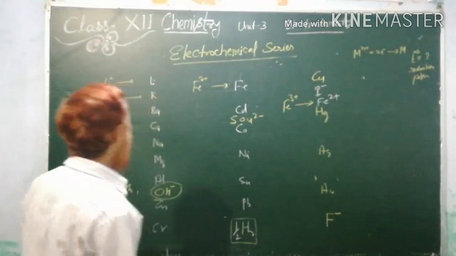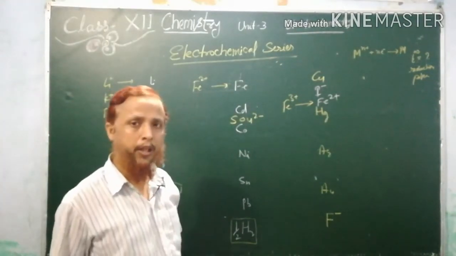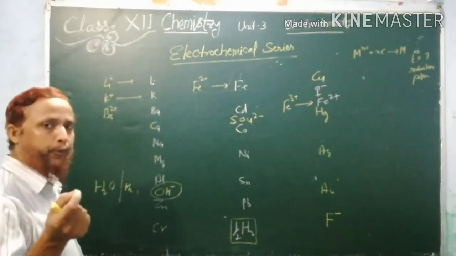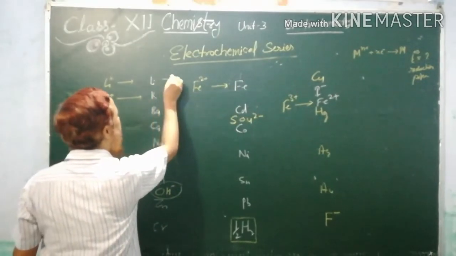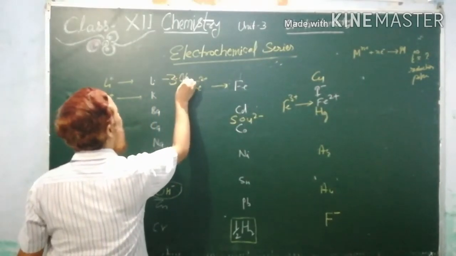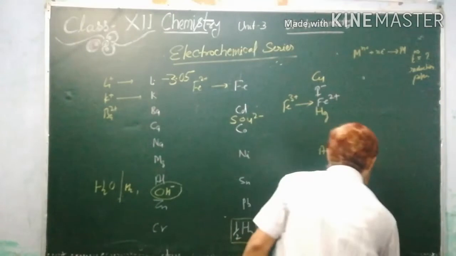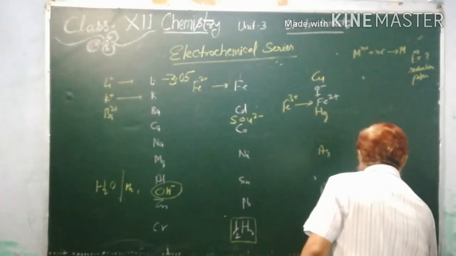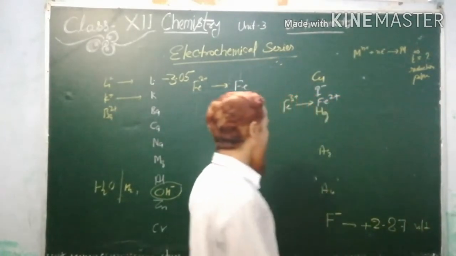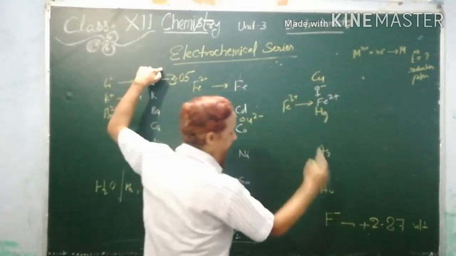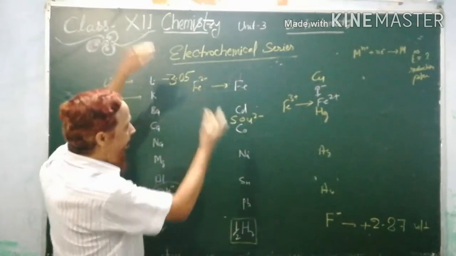Okay, so if we see the reduction potential of all, it is not necessary to learn all the reduction potentials, but you should know a few, and in those, first you should know about lithium. Lithium reduction potential is minus 3.05. Remember. And you learn the last one, fluoride ion, and the fluoride ion has plus 2.87 volt. This is the topmost and the bottom. On the top and the bottom, and all others will be in between.